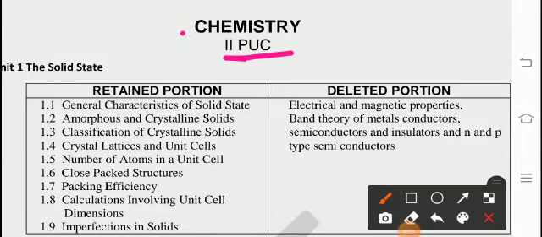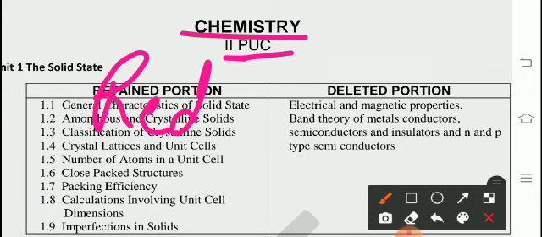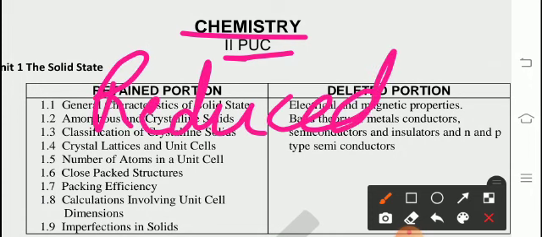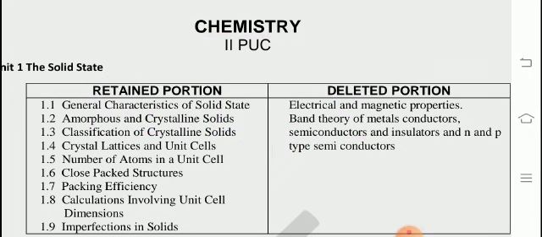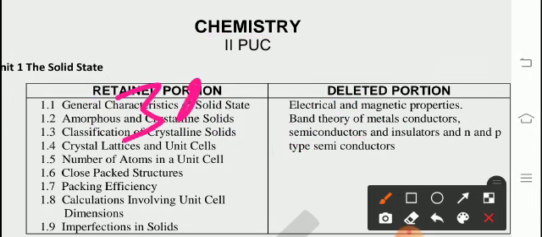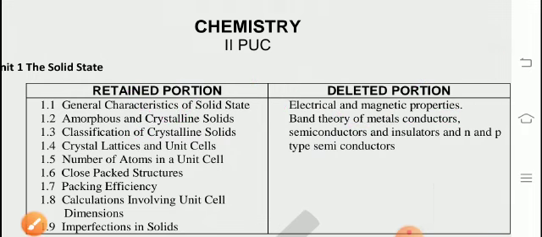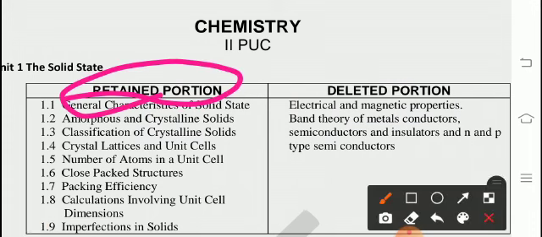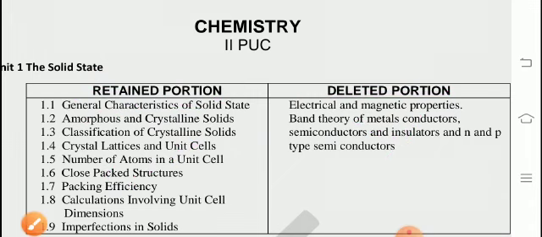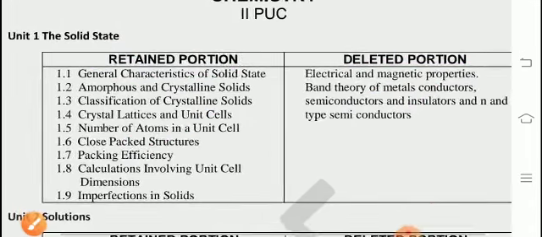Second PUC Chemistry reduced syllabus. Since 30% of the syllabus has been reduced for 2020-21, we want to know which portions are deleted and which are retained. The retained portion will come for the exam and the deleted portion won't come, so we don't need to read it. We shall see unit wise.